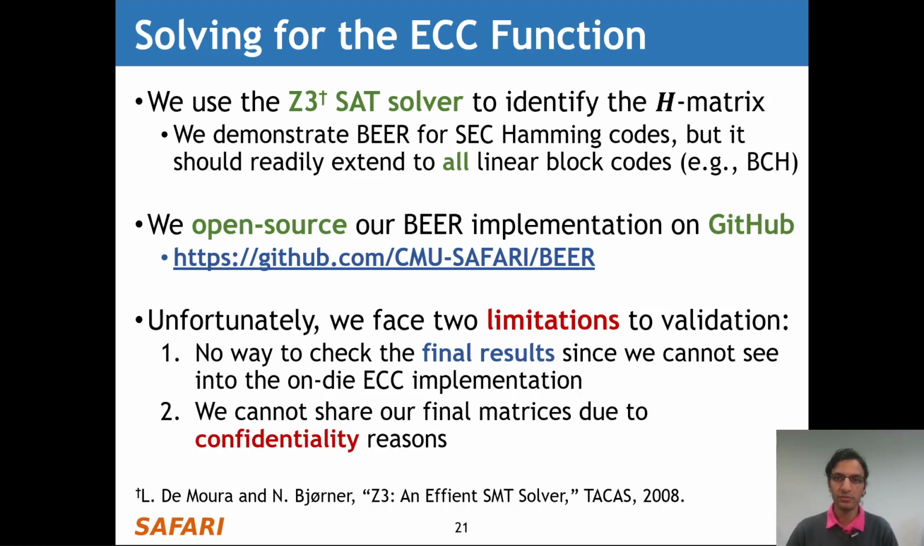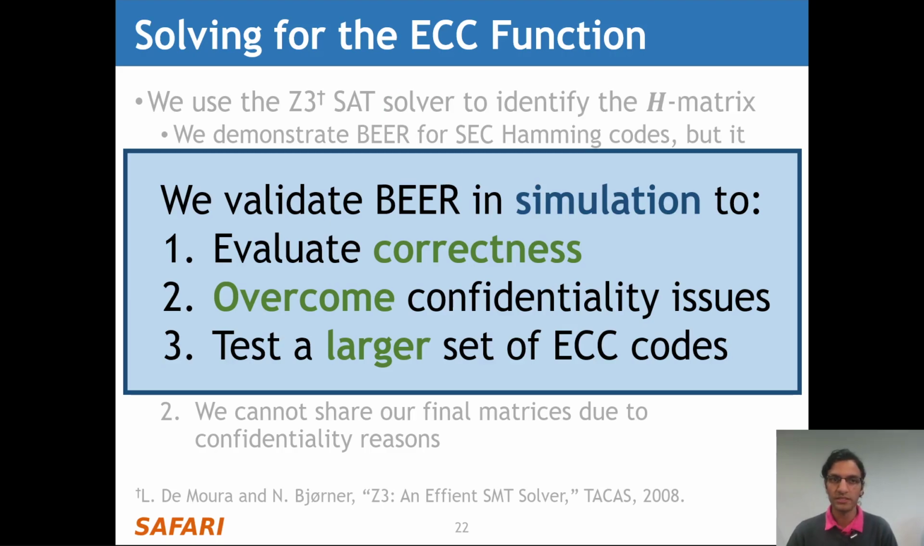Unfortunately, we face two limitations in our experimental studies for further validation. The first is that we have no way to check the final results of our analysis, since we cannot see into the on-die ECC implementation and look at the final H-matrix that actually exists within the chip. And the second limitation is that we cannot share our final matrices with the manufacturers due to confidentiality reasons. Therefore, to overcome these limitations, we validate Beer in simulation, which allows us to evaluate Beer's correctness, to overcome confidentiality issues we face in our experiments, and to test a much larger set of ECC codes.